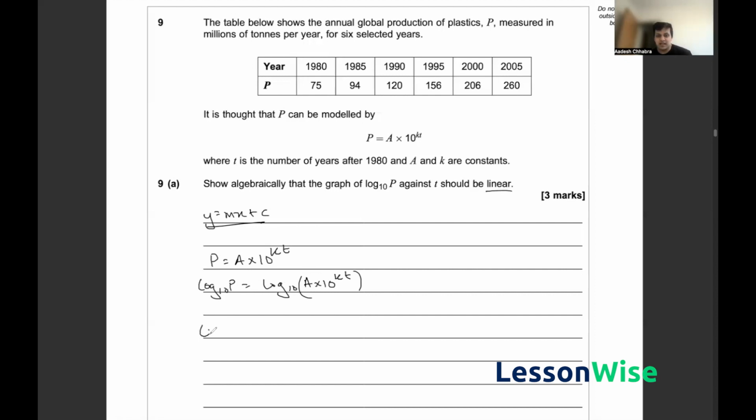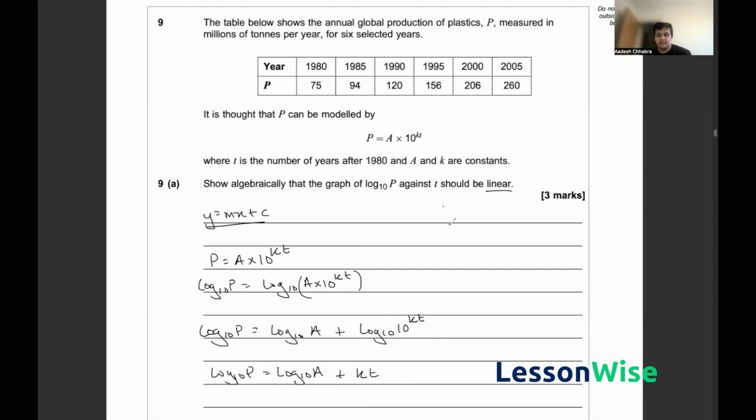So essentially, this equation will expand into log base 10 of P is equal to log base 10 of A plus log base 10 of 10 to the power KT. Now, we know that whenever we have the base equal to the value in the logarithm, that logarithm just equals the power. So we can essentially simplify log base 10 of 10 to the power KT into KT. So we get log base 10 of P is equal to log base 10 of A plus KT.